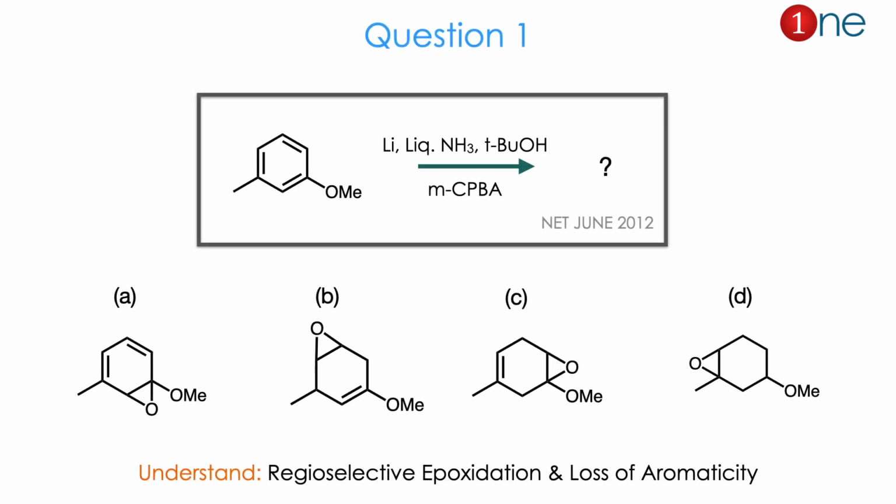Let us see question number 1. The starting material is meta-anisole. You are using lithium and liquid ammonia and tertiary butyl alcohol, and the reagent is meta-chloroperbenzoic acid. They ask you to find the product.